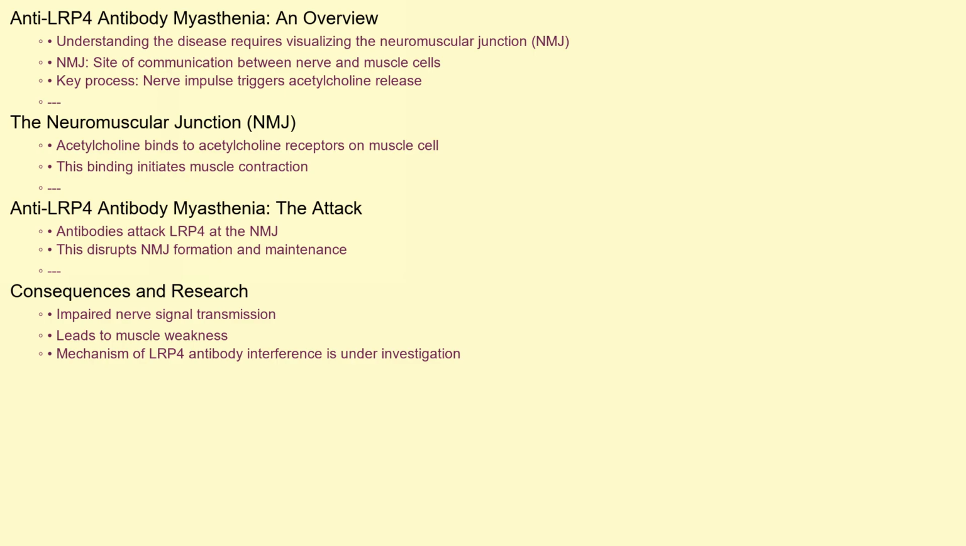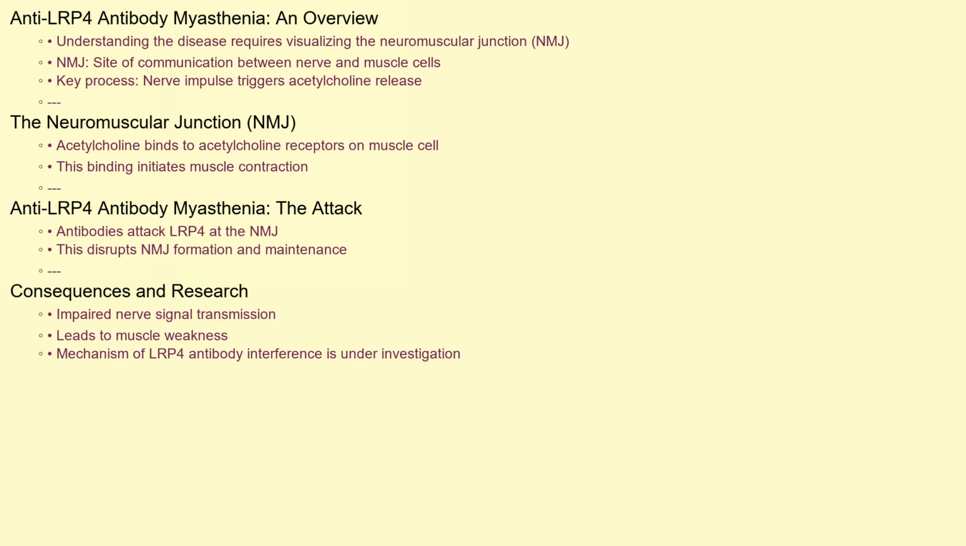To understand anti-LRP4 antibody myasthenia, we need to visualize the neuromuscular junction. This is the crucial site where nerve cells communicate with muscle cells. When a nerve impulse arrives, it triggers the release of a neurotransmitter called acetylcholine. Acetylcholine then binds to acetylcholine receptors on the muscle cell, initiating muscle contraction.